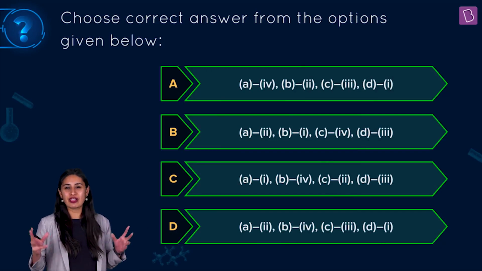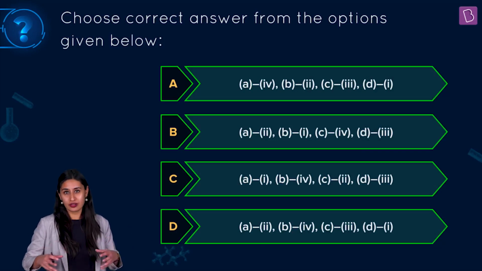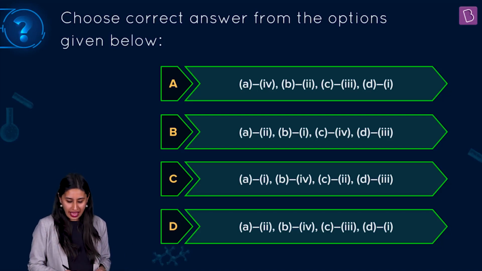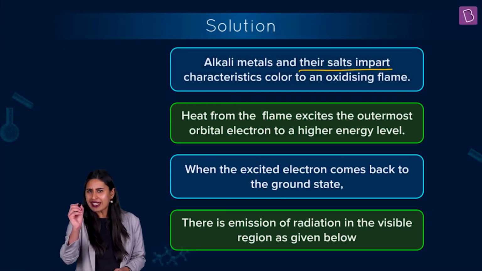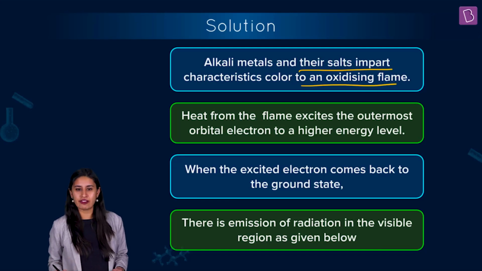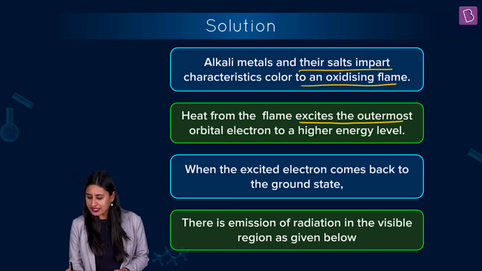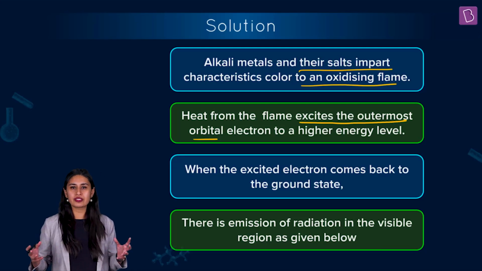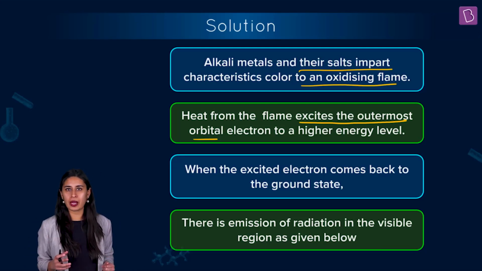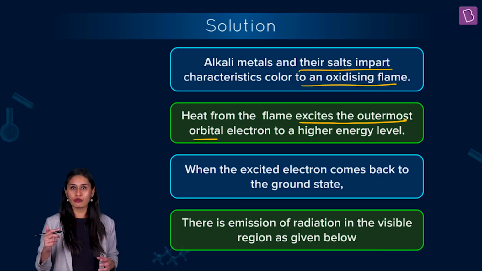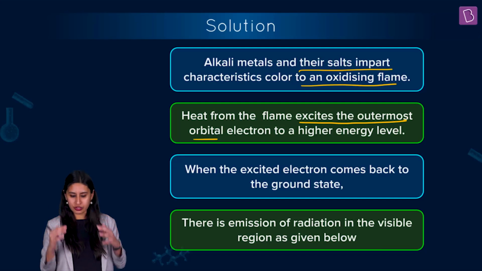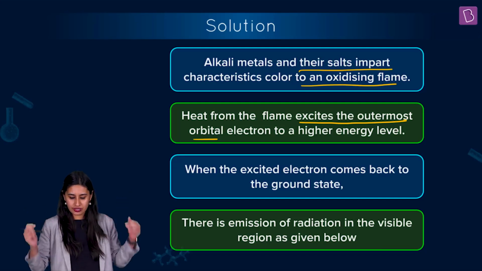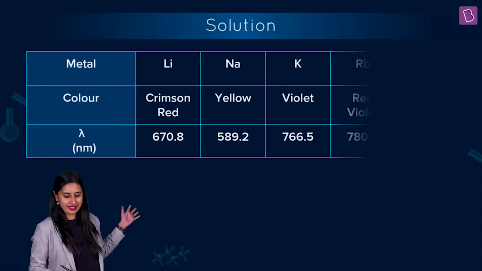You know that group 1 is famous for giving flame color to the oxidizing flame. And yes, the reason is also very important: alkali metals and their salts impart characteristic color to an oxidizing flame. Heat from the flame excites the outermost orbital. You know, group 1 elements would readily give 1 electron, right? In order to attain the noble gas configuration. So heat from the flame excites the outermost orbital electron to a higher energy level, and when the excited electron comes back to the ground state, there is emission of radiation in the visible region, which is this.